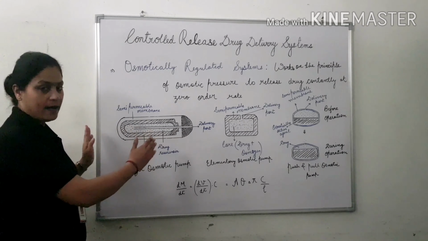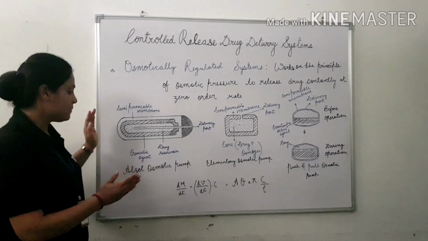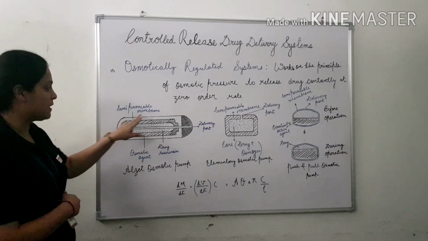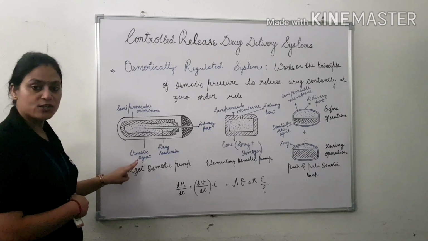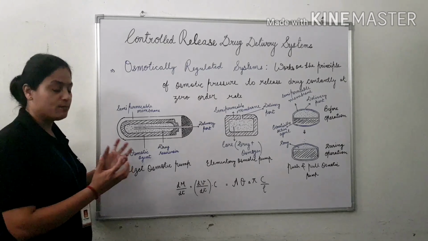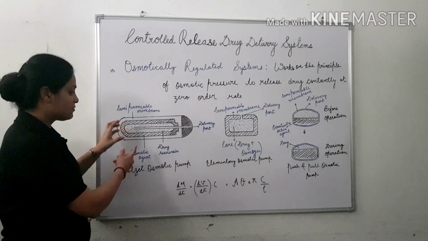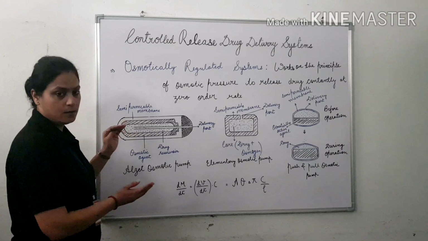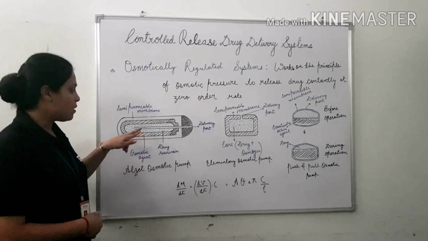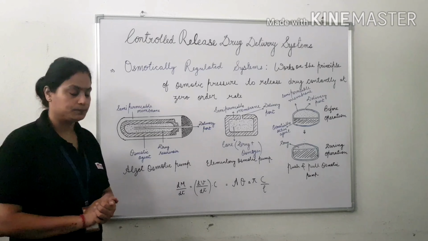When such a device is implanted in the body and comes in contact with body fluid, the fluid permeates inside the device through the semi-permeable membrane. The second layer is the osmotic agent. This osmotic agent imbibes more water inside and then creates an osmotic pressure. Because of the creation of osmotic pressure, the drug, dissolved in water, maybe in solution form or dispersed in fluid, is then delivered from the delivery port.